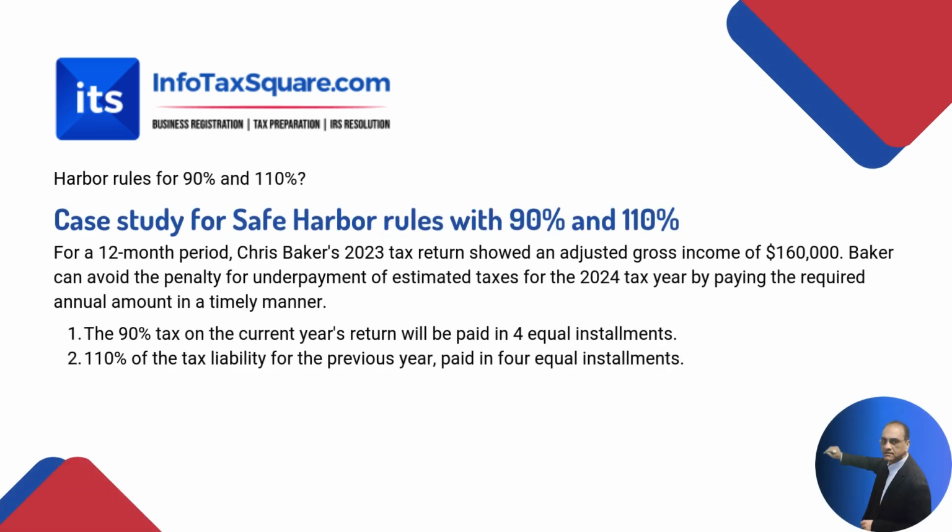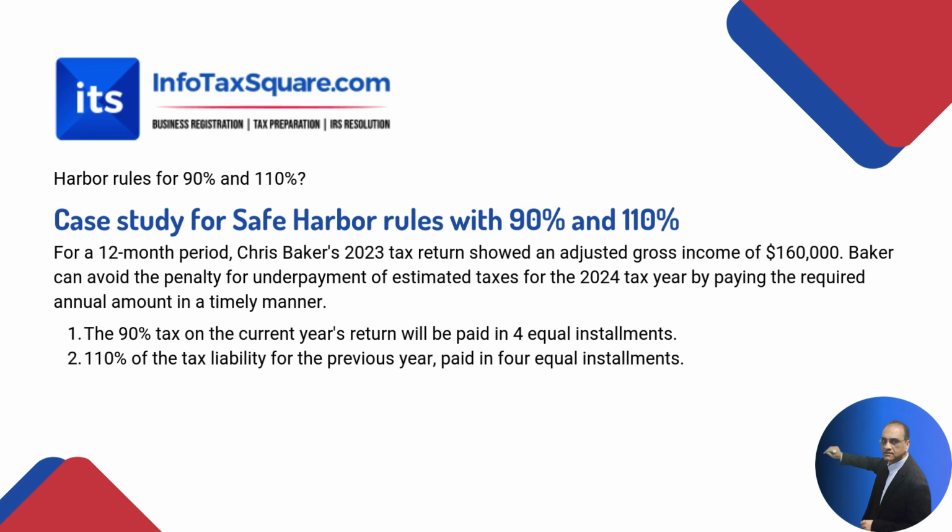I'm going to apply the 90% safe harbor rule and the 110% safe harbor rule in order to compute quarterly estimated taxes to avoid underpayment penalties. Here is a case study. For a 12-month period, Chris Becker's 2023 tax return showed an adjusted gross income of $160,000. Becker can avoid the penalty for underpayment of estimated taxes for the year 2024 by paying the required annual amount in a timely manner. We have two choices.